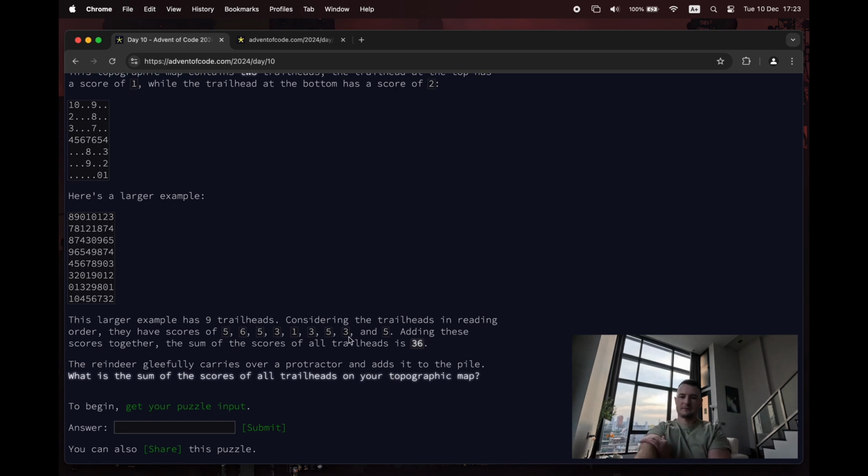Okay, so we need to read this as a numerical grid and search every possible combination from 0 to 9, but it has to go up by 1 each time. And the challenging part's going to be the fact that if we take that first 0, we need to look in every direction. There's going to be a directional search from every single 0, not from every digit, because trails can only start at 0.